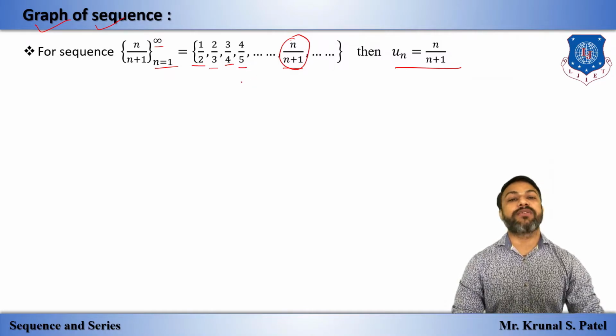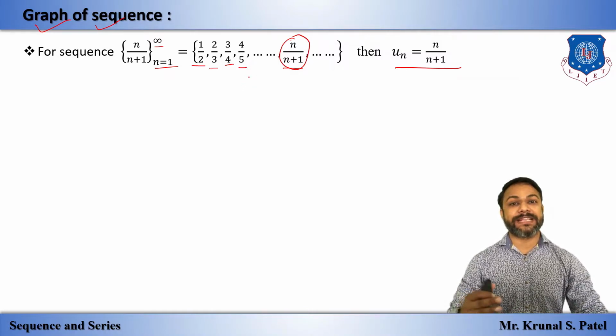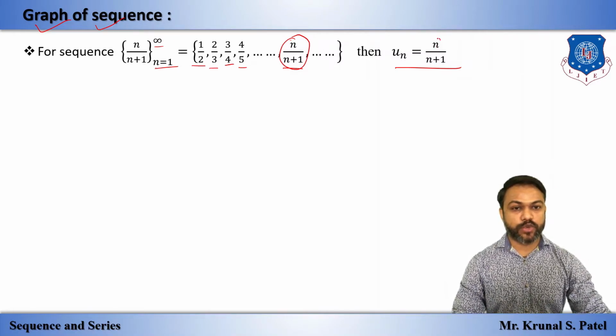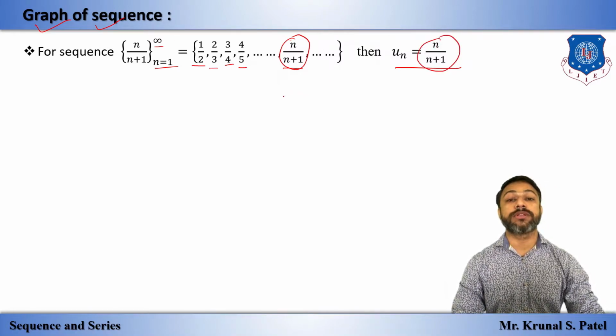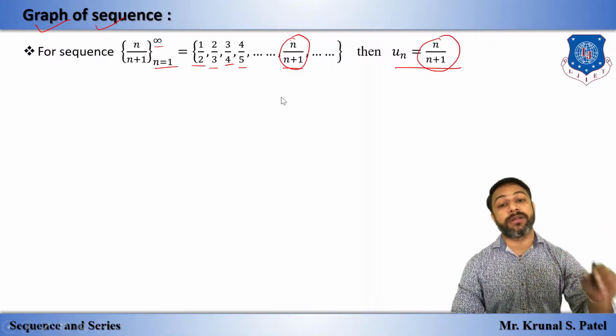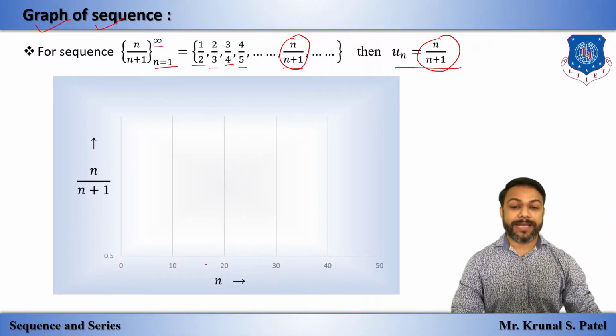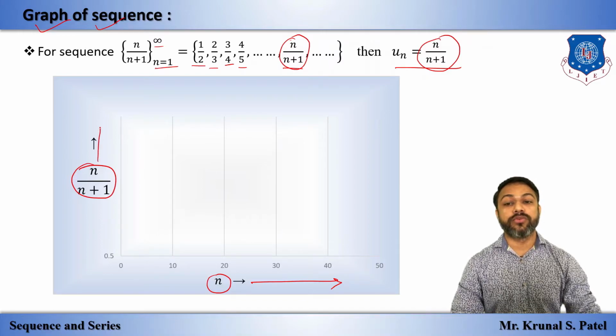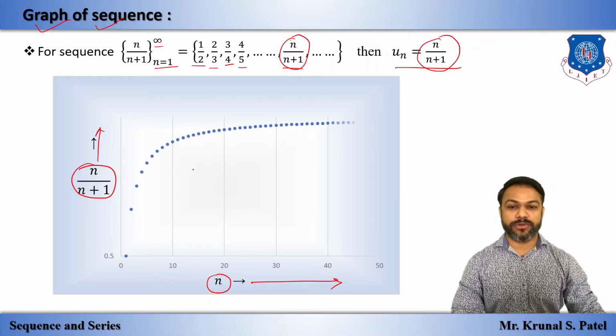So what is the graph of this sequence? As n tends to infinity, this nth term goes to which number? We have this graph. As n tends to infinity in this way, n upon n plus 1 goes where?